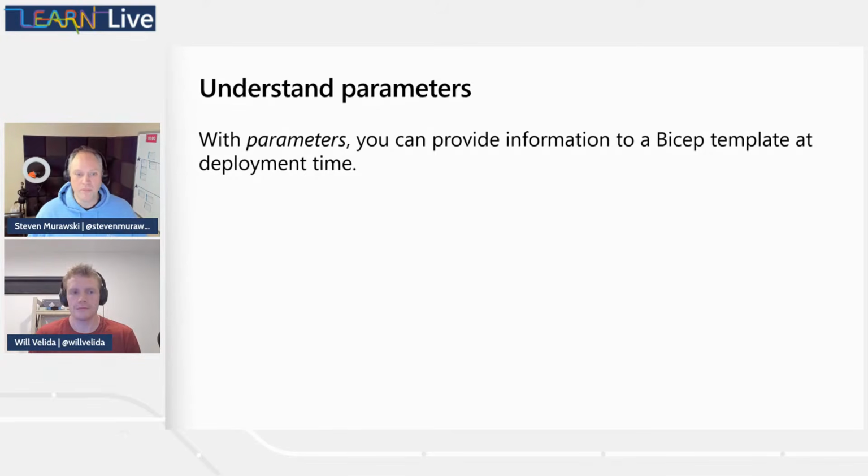So, we start out by wanting to define the things that we need to ask a user. It's basically like a bunch of questions, right? What do we want the person who's deploying this template to be able to provide? And Bicep provides, if we can go one step further here on the slides,